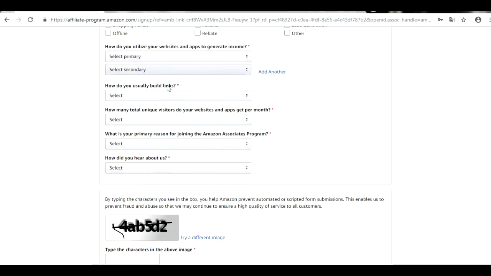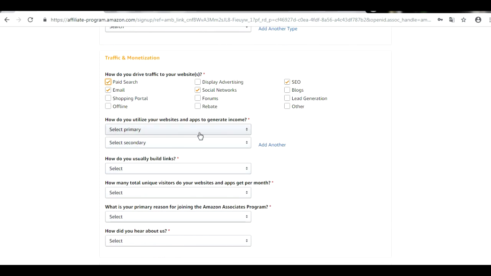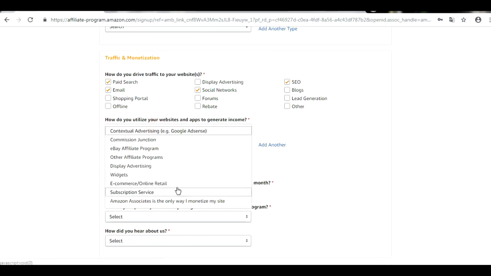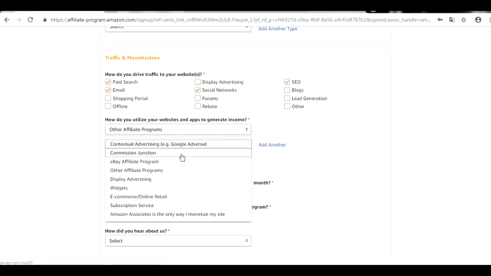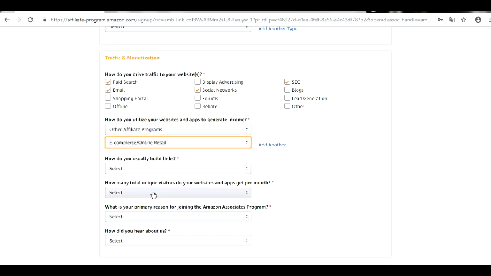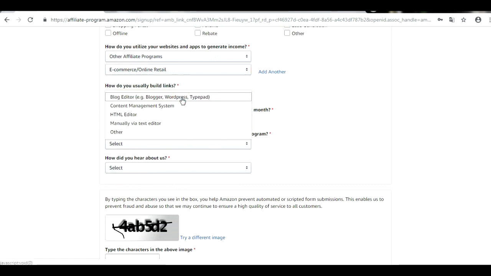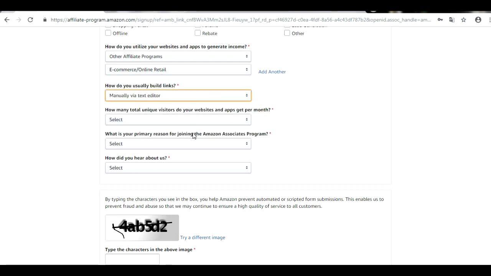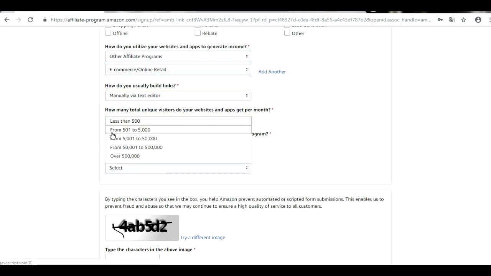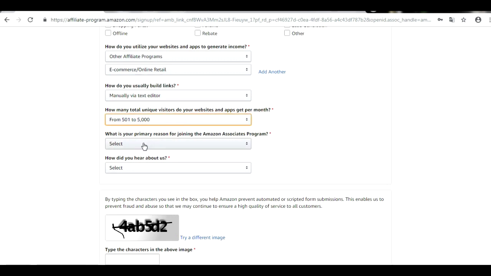Yeah, we have it. How do you utilize your website and apps to generate income? I will make it maybe the eBay affiliate program, or let's make it other affiliate program, and here will be e-commerce, and here the links. We can make them manually. How will we paste all of the stuff from Amazon on Facebook? Of course it will be manually. How many total unique visitors do we have? Just provide from 500 to 5,000 right here.